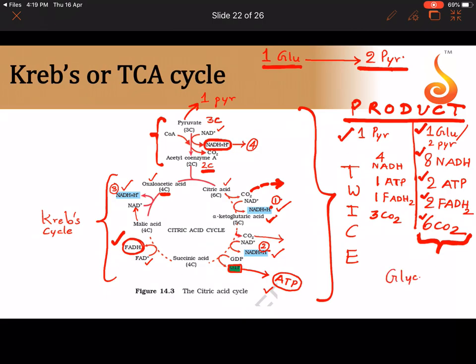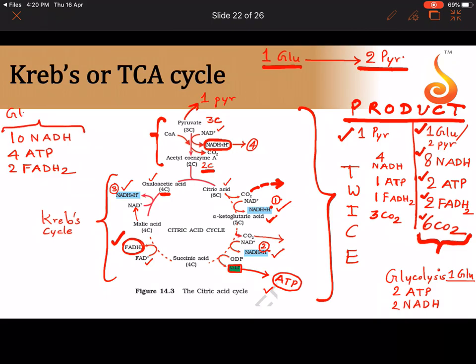And if you remember, from glycolysis how much did we get? From glycolysis of one glucose molecule we got 2 ATP molecules and we got 2 NADH molecules. So now let us total all of it. We have 8 plus 2, 10 NADH. And then 2 plus 2, 4 ATP. Okay, and we have 2 FADH2.